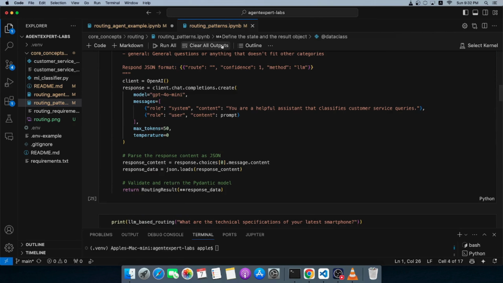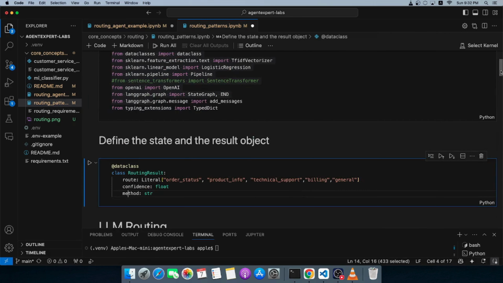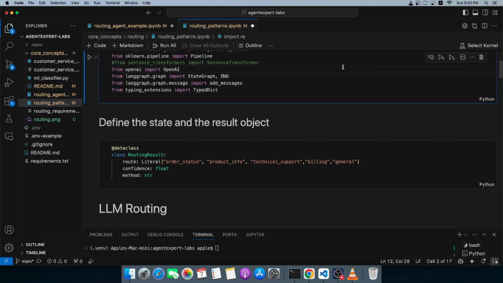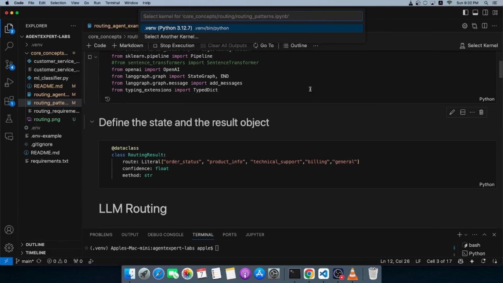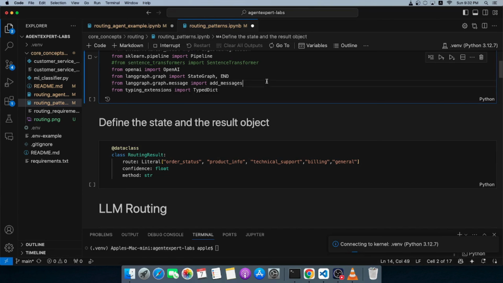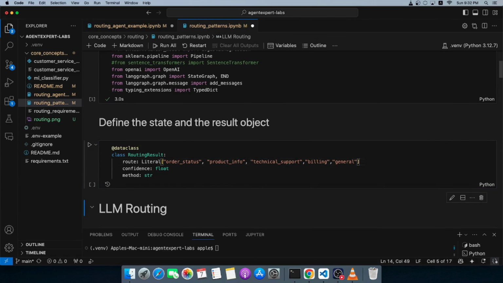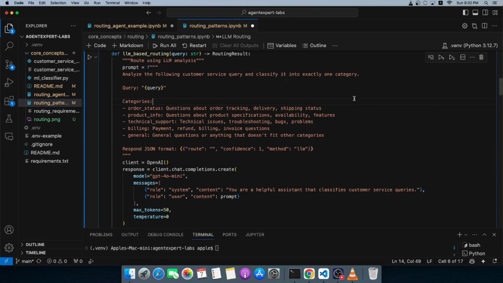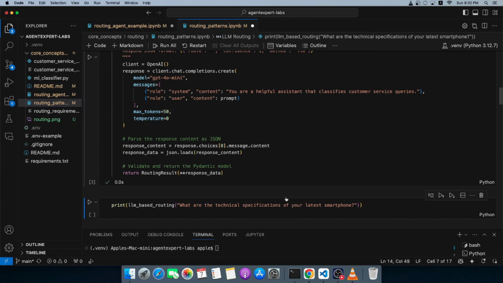I have actually run a lot of this already, so I'm going to clear output again, and let's try and run it again. So let me quickly run this. We'll be importing all the libraries first. Let's run this particular cell as well, and we'll run the LLM routing section. Now let's ask it, what are the technical specifications of your latest smartphone?